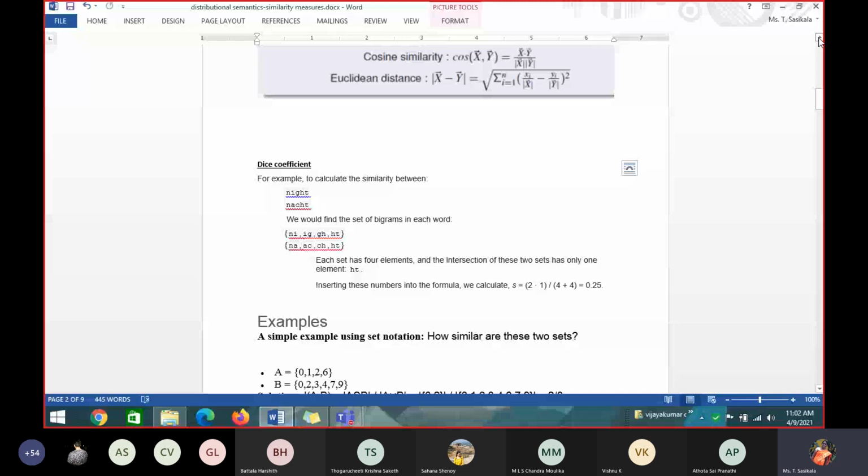That number represents something. And there is a set B with the numbers 0, 2, 3, 4, 7, 9. How similar are these 2 sets based upon the Jaccard coefficient? Calculate J of A comma B. Sometimes they will give the Jaccard coefficient or sometimes they will give J of A comma B.